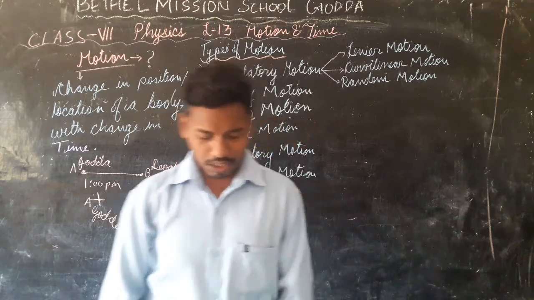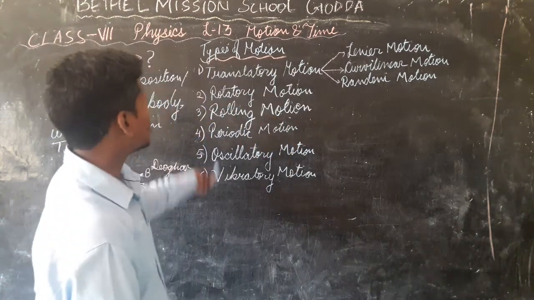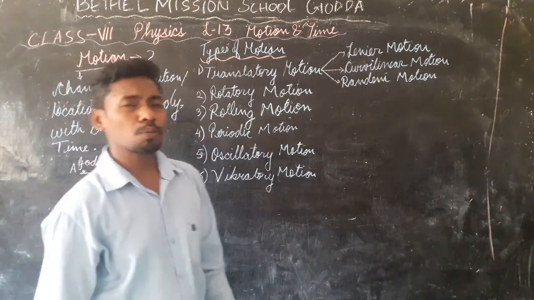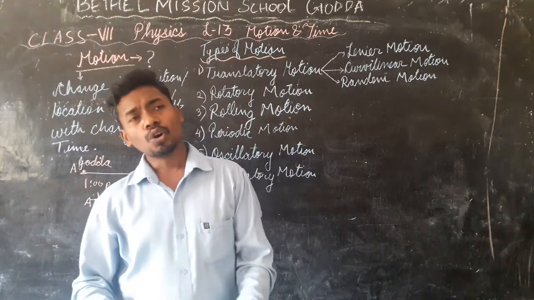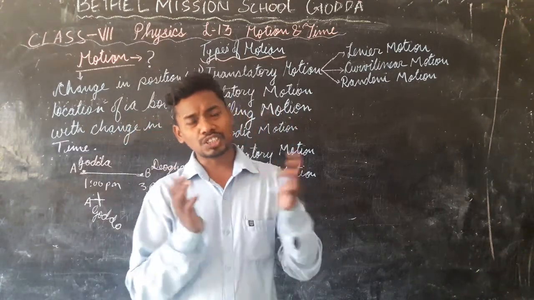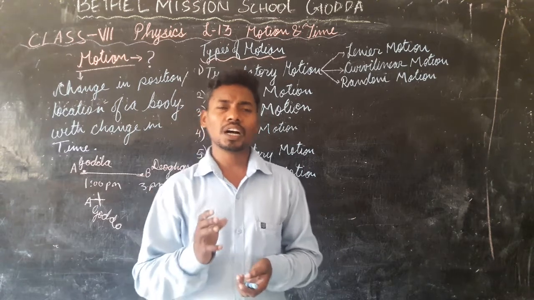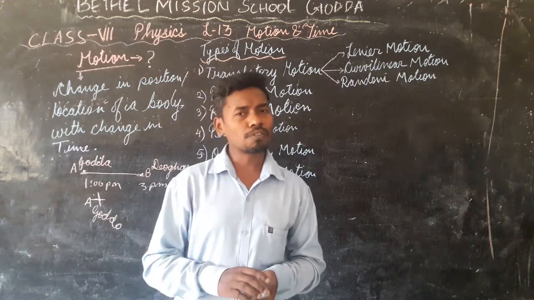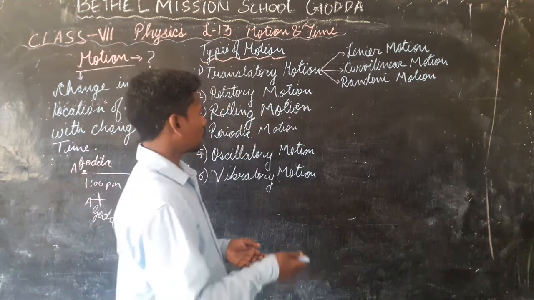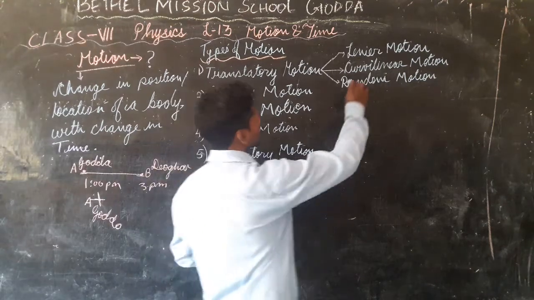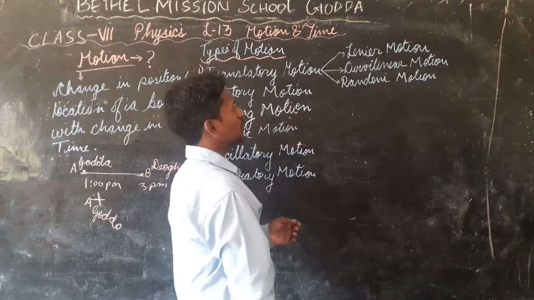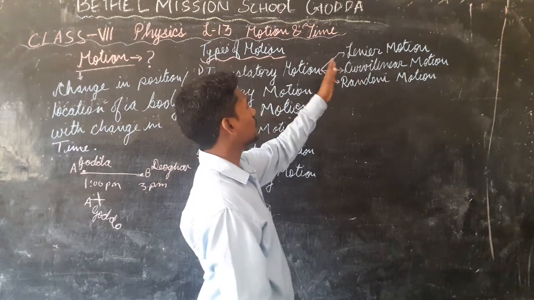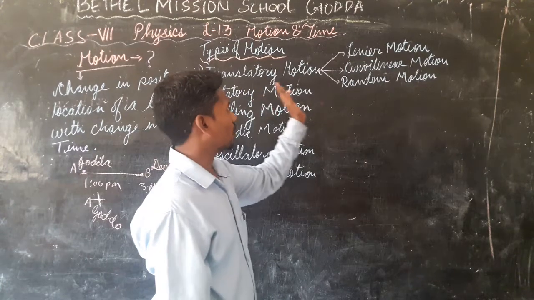Okay? Now we will be talking about types of motion. The first type of motion is your translational motion. Translational motion is a type of motion in which a particle moves in such a way that all its particles are covering equal distances in the same interval of time. Means, for example, we have this linear motion. Then we have curvilinear motion. Then we have random motion. All these three are the examples of your translatory motion.